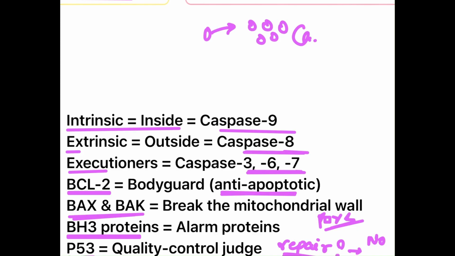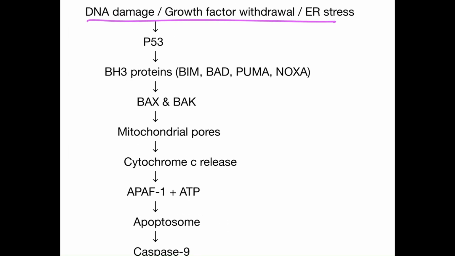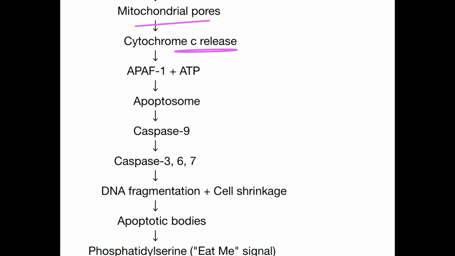Now we'll try to revise again in a flowchart manner. First, DNA damage, growth factor withdrawal, or endoplasmic reticulum stress will be there. P53 will come and check. It can be repaired or repair is impossible. If the repair is impossible, then BH3 proteins BIM, BAD, PUMA, NOXA will get activated. BAX and BAK will create a pore in the mitochondria. Through the pore, cytochrome C will be released. The cytochrome C will bind to APAF1 and ATP, forming the apoptosome. This apoptosome in turn will activate caspase 9.